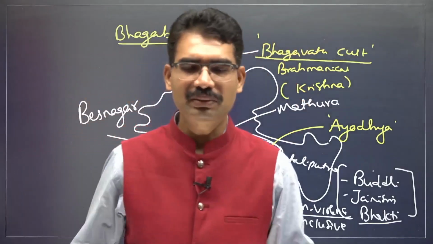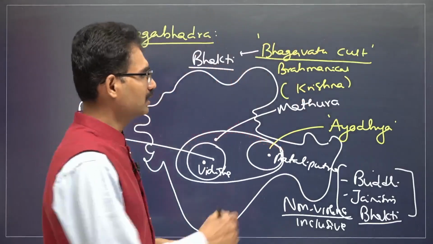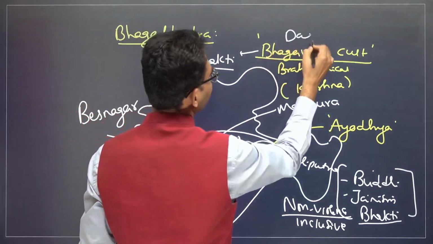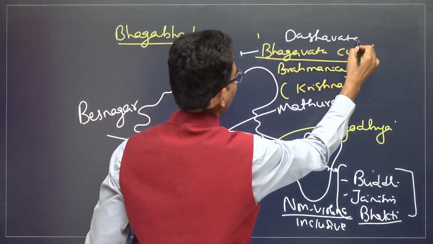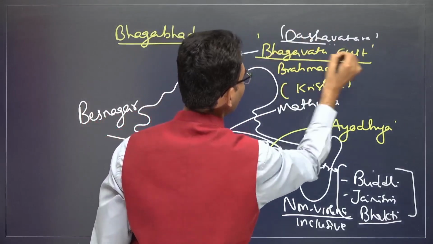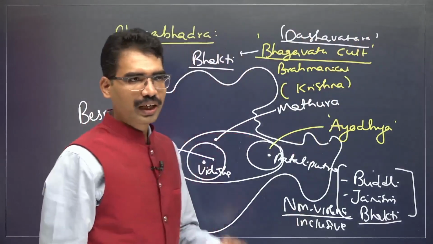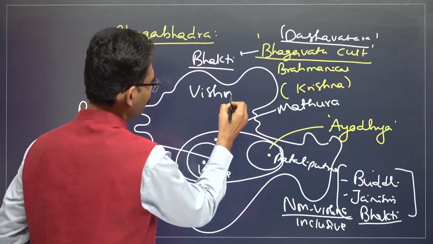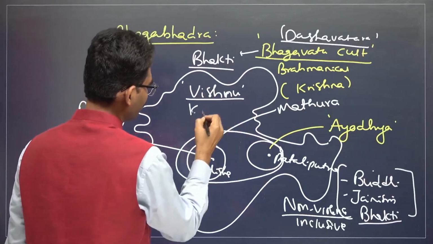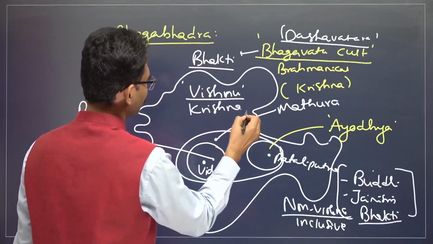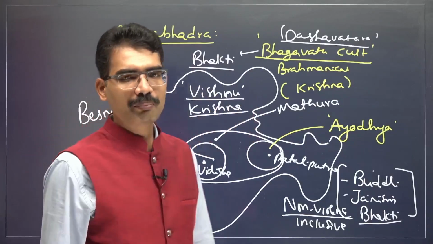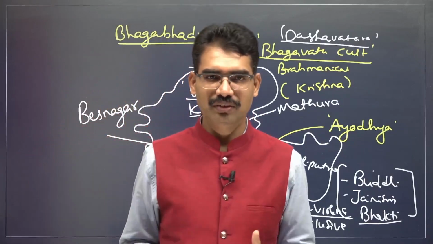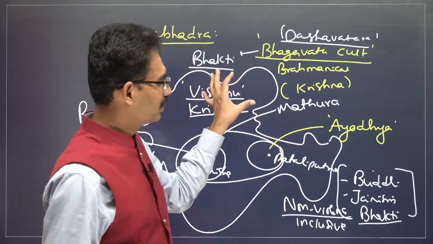Gradually, this concept is going to become the Dashavatara concept. The Dashavatara concept is going to emerge by the Gupta time period. It was centered around the god Vishnu, Krishna. Bhagavatism is emerging now. Now do you see how it is emerging?